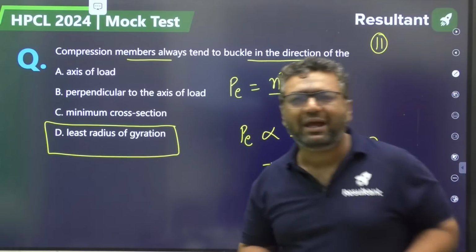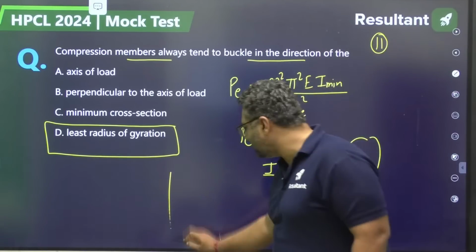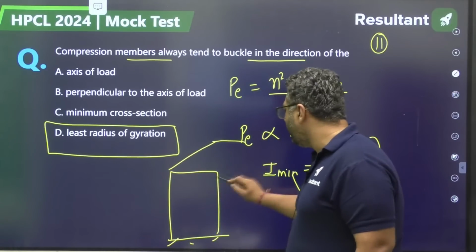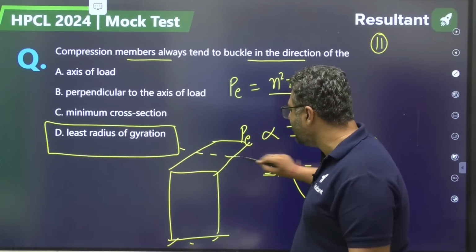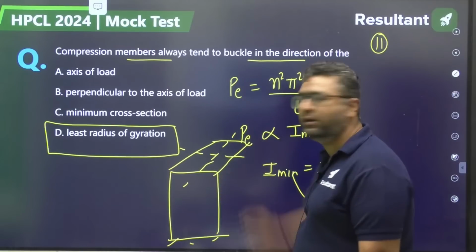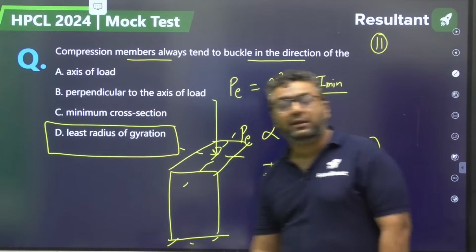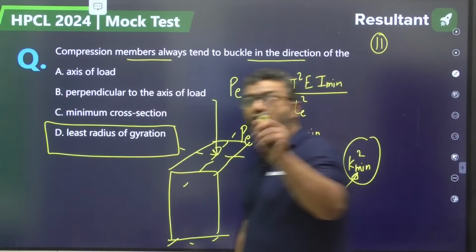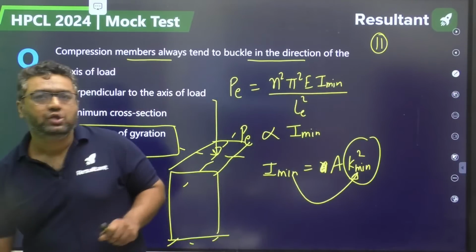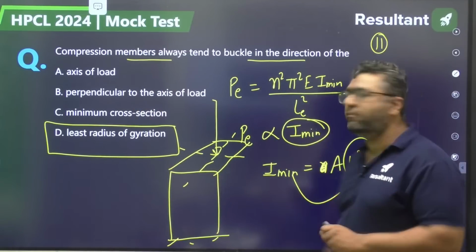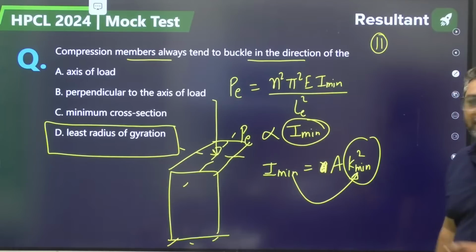So that is why whenever we have a column like this, for different axes, about this axis I is different, about this axis I is different. So if you are having a load acting at this point, then my dear, buckling will be happening about the axis about which I will be minimum. So that's why in the formula we identify this I minimum. So least radius of gyration is correct.